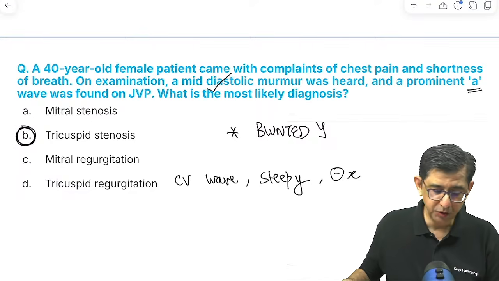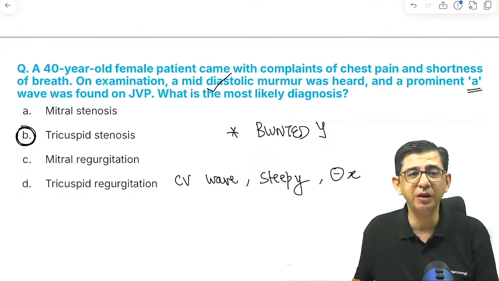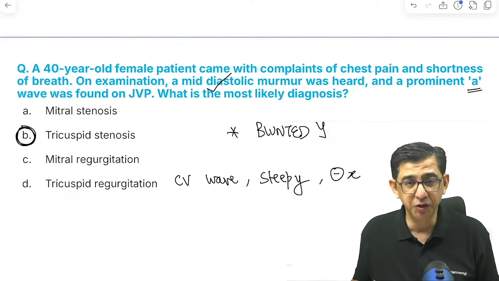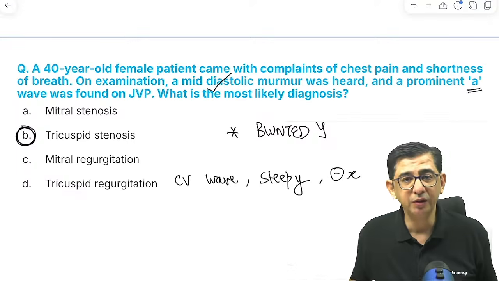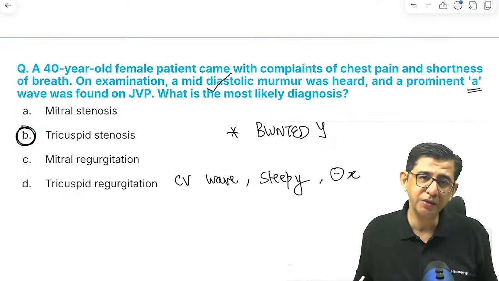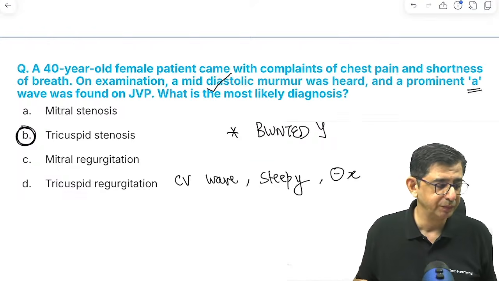Yeah, the answer to this question is option number B. बेटा, mitral regurgitation नहीं ना, JVP है बच्चे. JVP की बात कर रहे हैं. JVP deals with the right side of the heart. So that's why tricuspid stenosis will become the answer. I'll repeat that again. JVP deals with the right side of the heart. उसको याद कर लो.